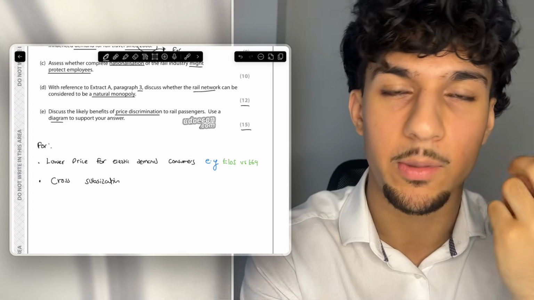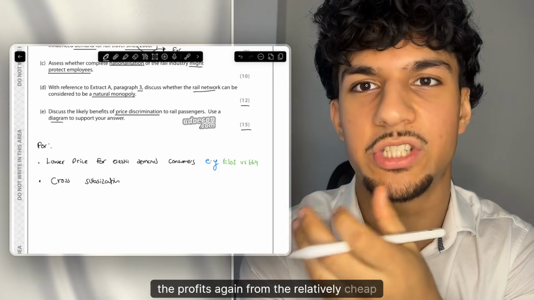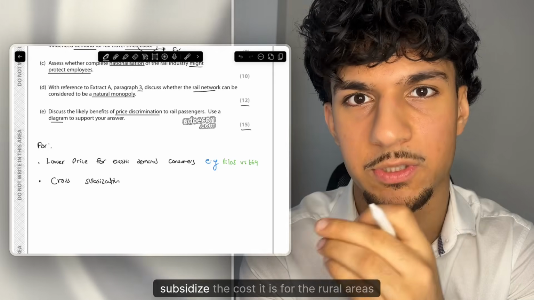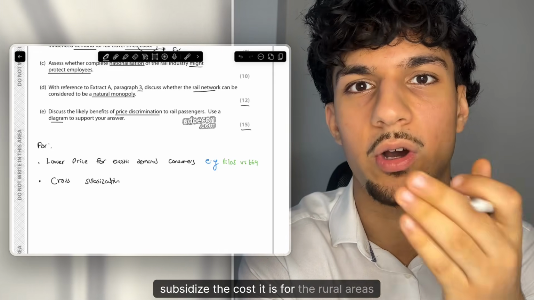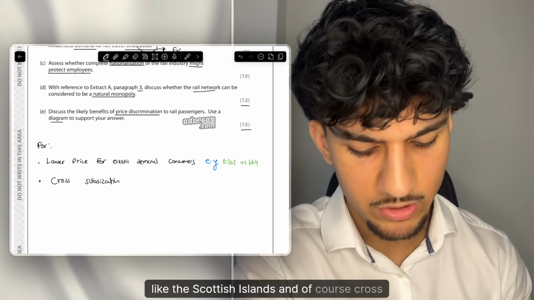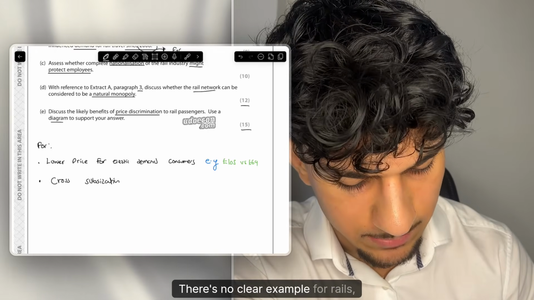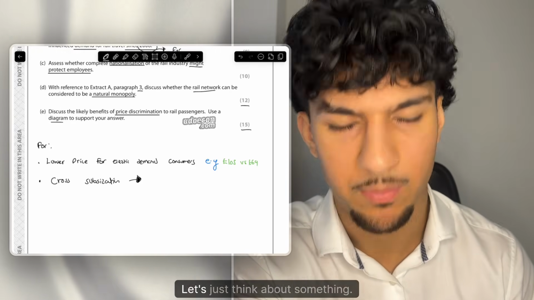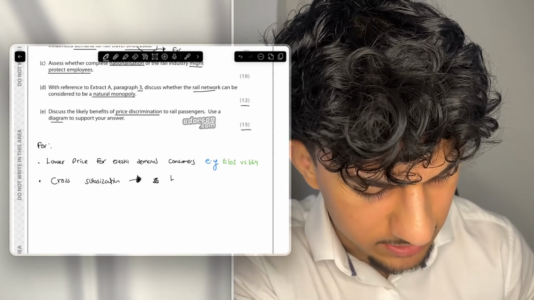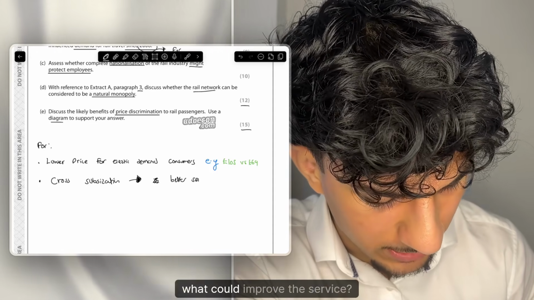But they use the profits they gain from the relatively cheap deliveries in cities to cross-subsidise the cost of the rural areas, like the Scottish Highlands. And of course, with cross-subsidisation, there's no clear example for railways, trains, but let's just think about something. The simplest thing you think about is better service. So for example, what could improve the service?